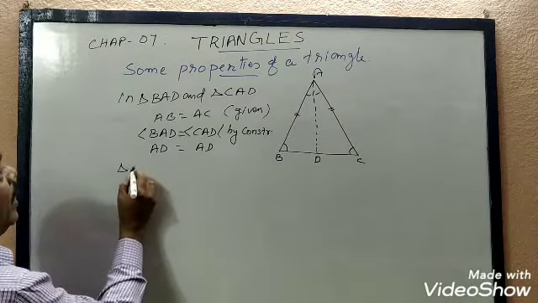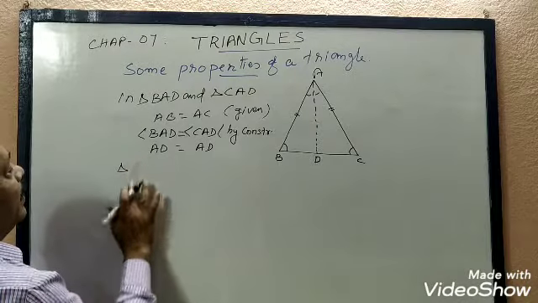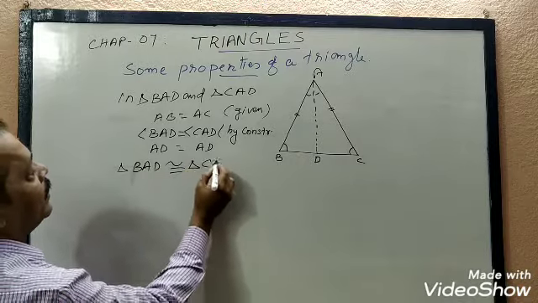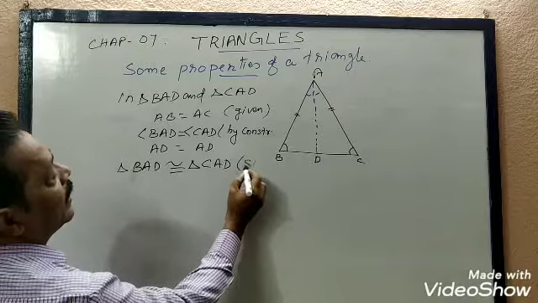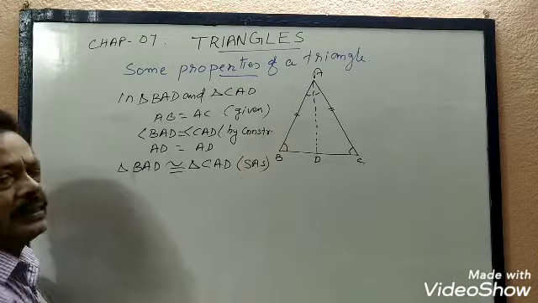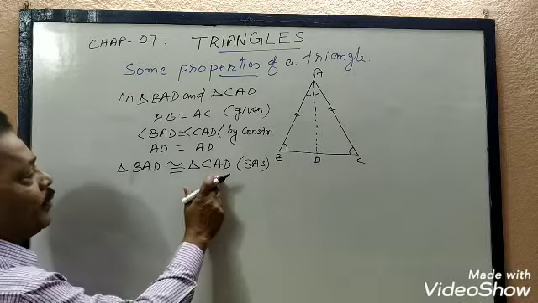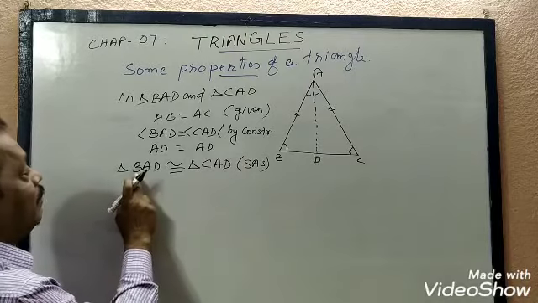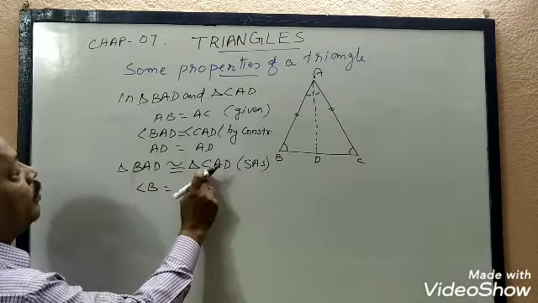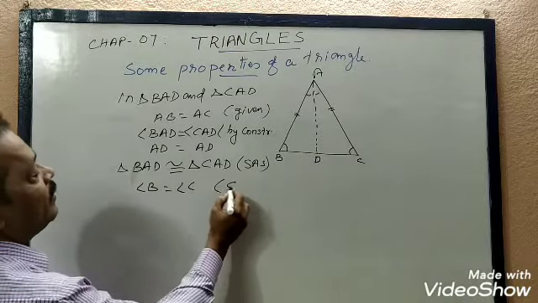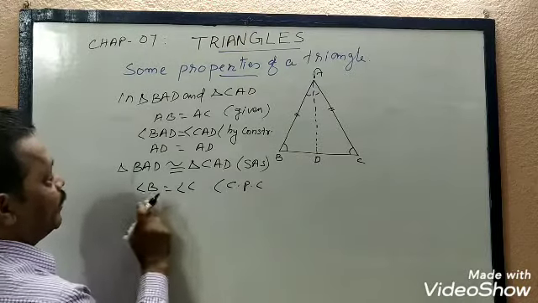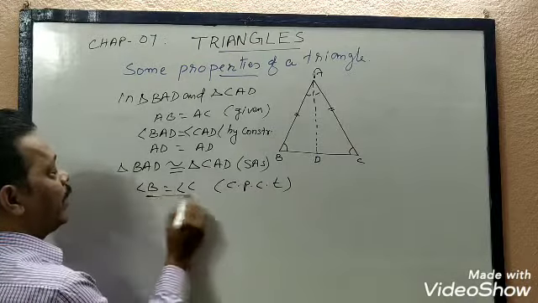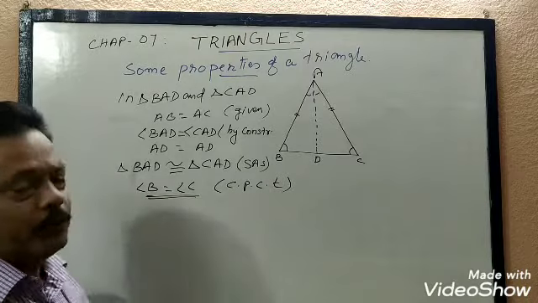Therefore, triangle BAD is congruent to triangle CAD by SAS congruency criteria. We have discussed it. By SAS congruency criteria, these triangles are congruent. Why do we prove the triangles congruent? Then definitely the corresponding angles, angle B will be equal to angle C by CPCT. Corresponding parts of congruent triangles. So angle B equals angle C, we proved.